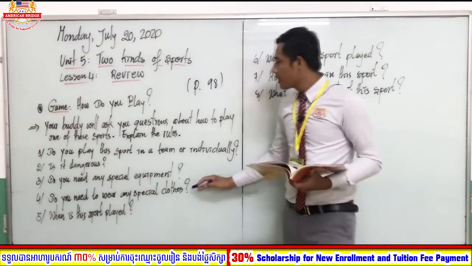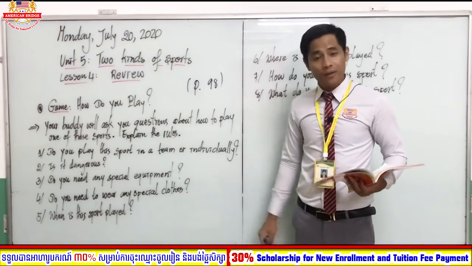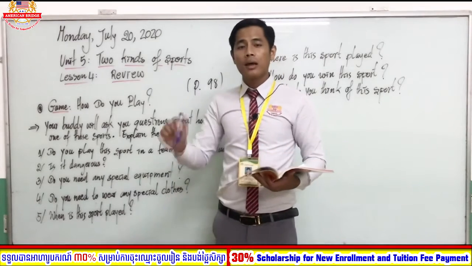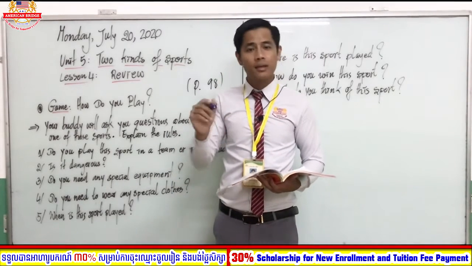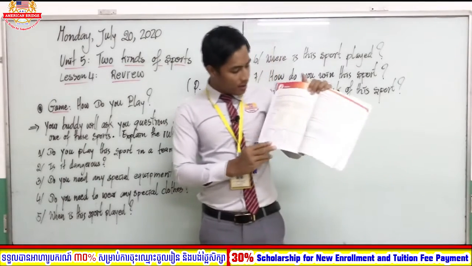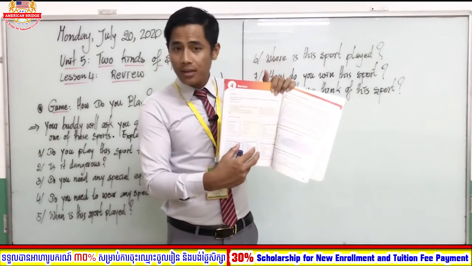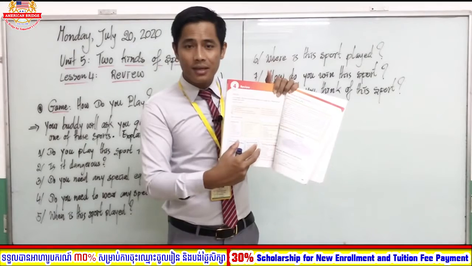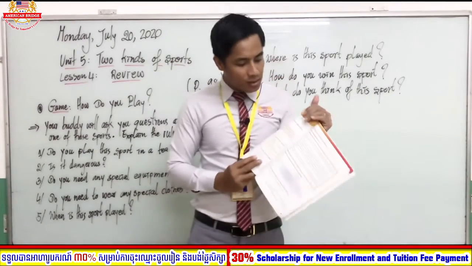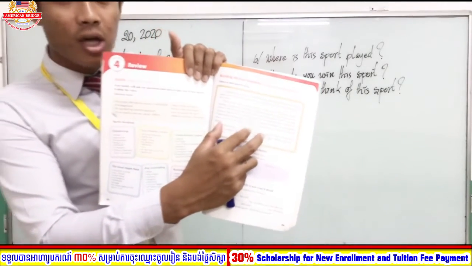Okay, good, students. So first, number one, teacher will explain these questions and what you have to do next. You have to do a presentation. Teacher wants you to write an essay. No, about 2 or 3 essays about the sports below. You can choose 3 sports from these sports below to write the essays. You got what I mean, right? Okay, good. If you're not sure how to write an essay, you can use this presentation as a model. You got what I mean?